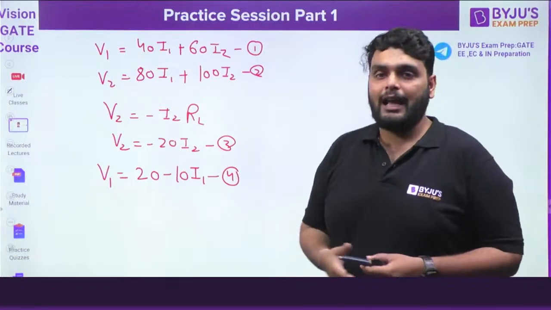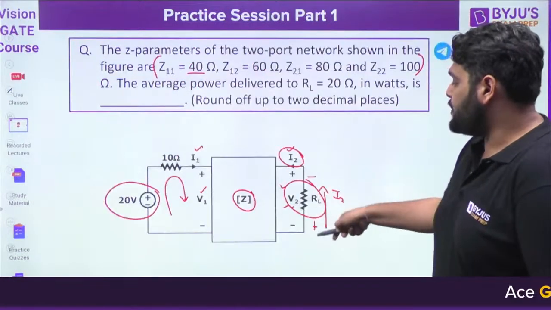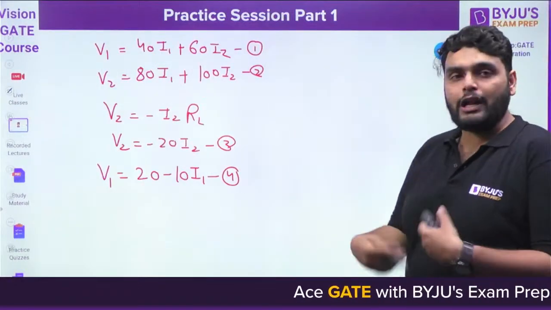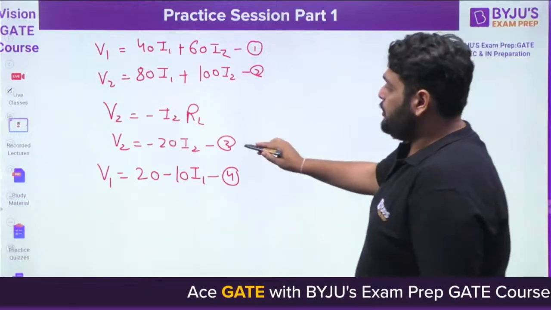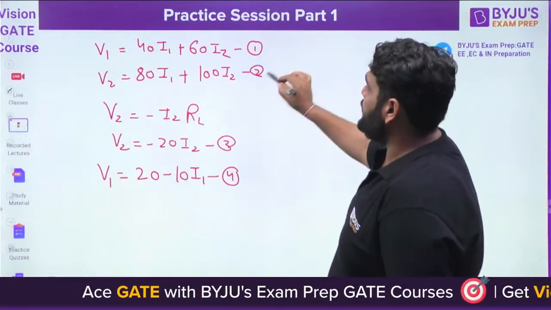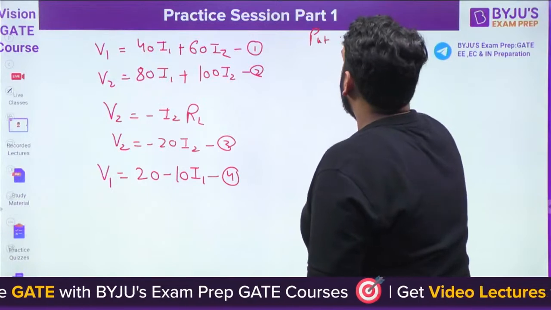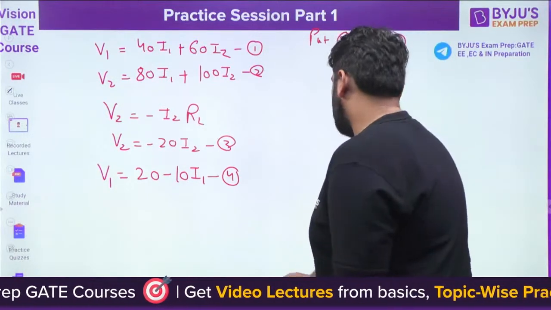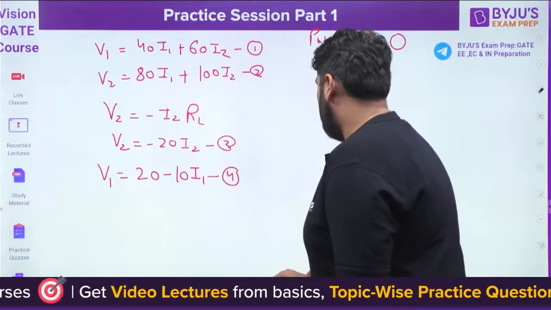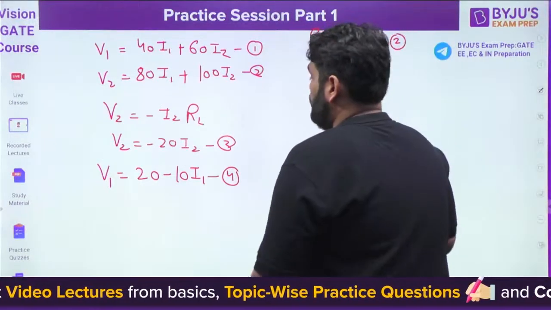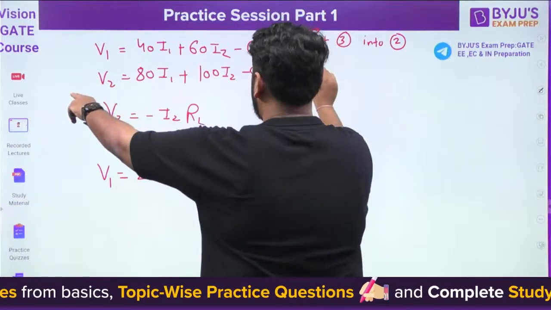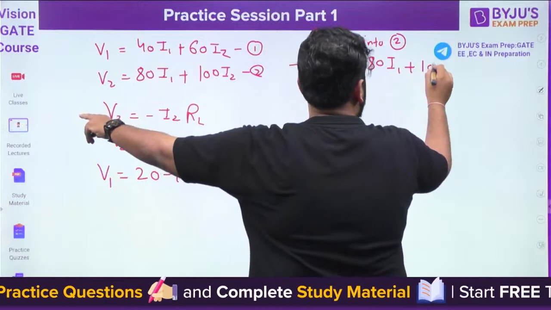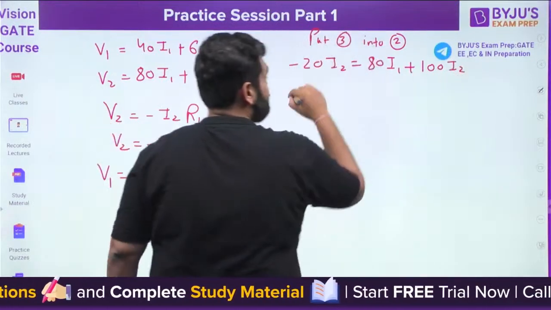But which variable do I want? I need to find out the average power, so I want the variable I2. From these 4 equations, I will try to find I2. First of all, I can put equation number 3 in equation number 2. So minus 20 times I2 is equal to 80 times I1 plus 100 times I2.